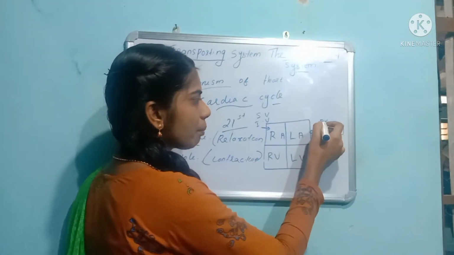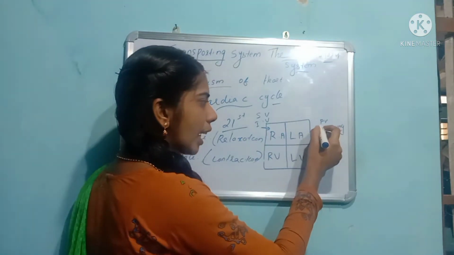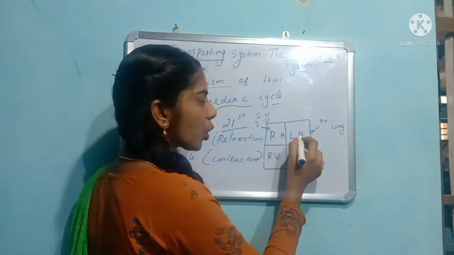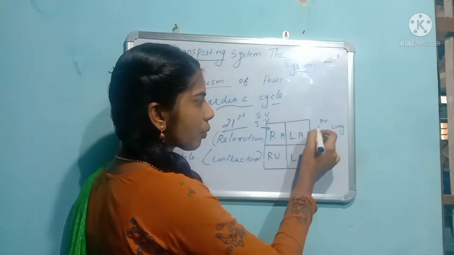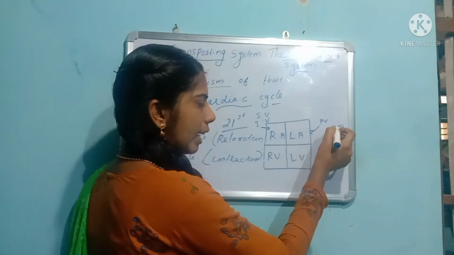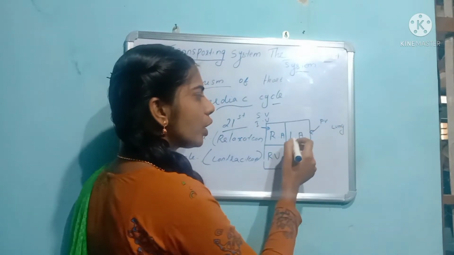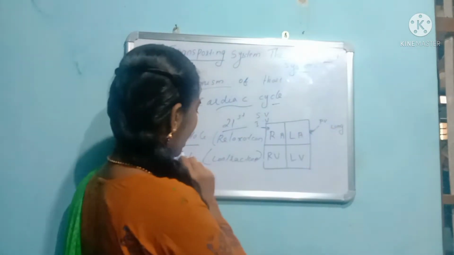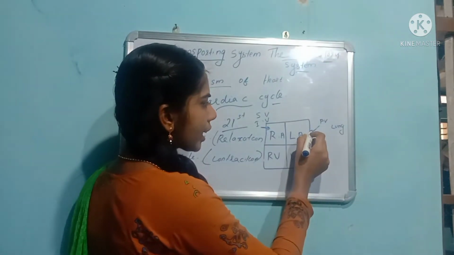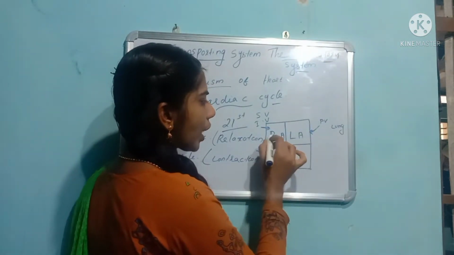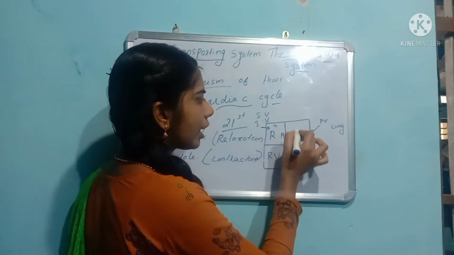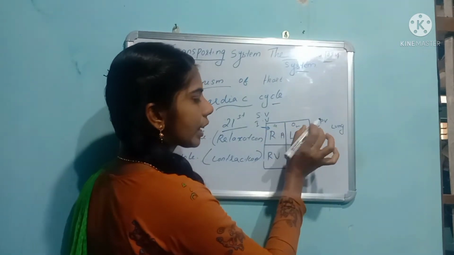At the same time, the pulmonary veins carry the oxygenated blood from the lungs to the left auricle. So in diastole the blood is filled in the left and right auricles: deoxygenated blood in the right auricle, and oxygenated blood in the left auricle.